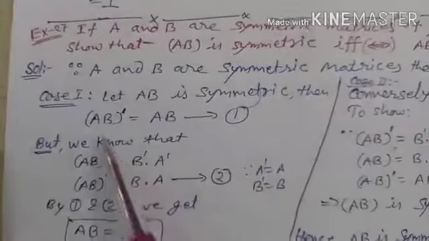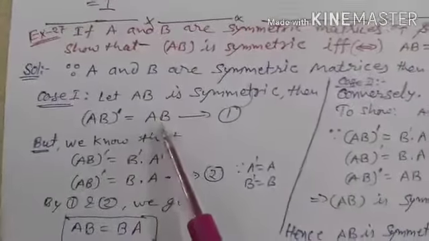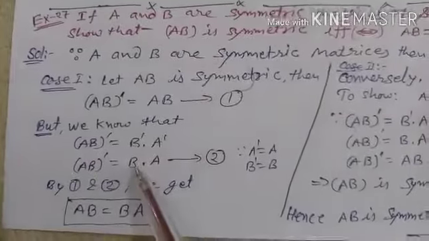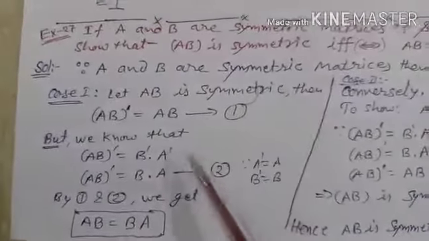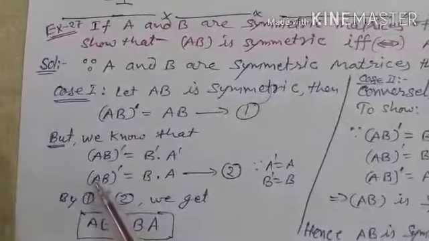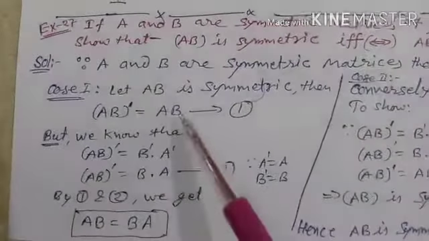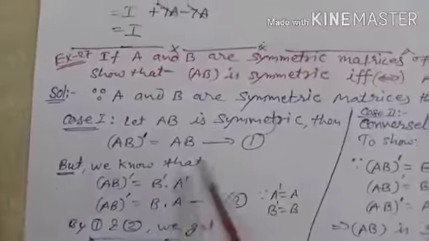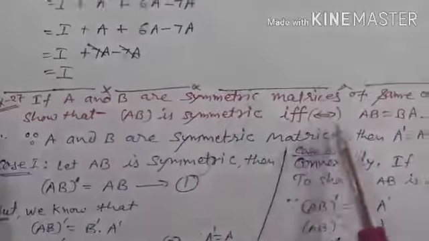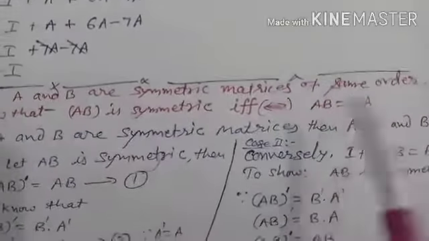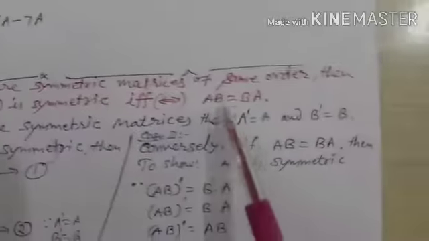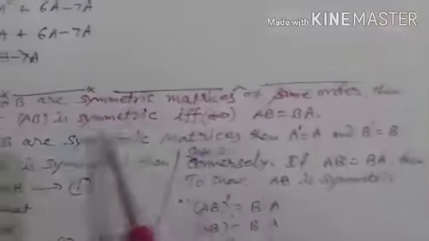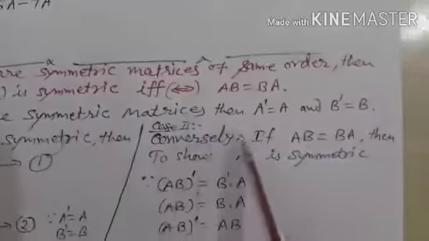By 1 and 2, (AB) whole dash is equal to AB, and (AB) whole dash is also equal to BA. So by 1 and 2, since LHS is equal to LHS, RHS is also equal to RHS, so AB is equal to BA. So our first part is proved: if AB is symmetric, then AB is equal to BA. Now conversely, second part, if AB is equal to BA, then we have to prove AB is symmetric.